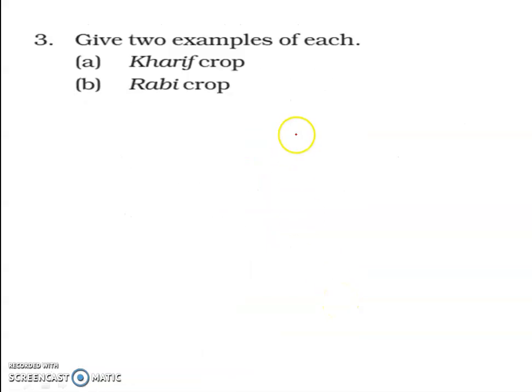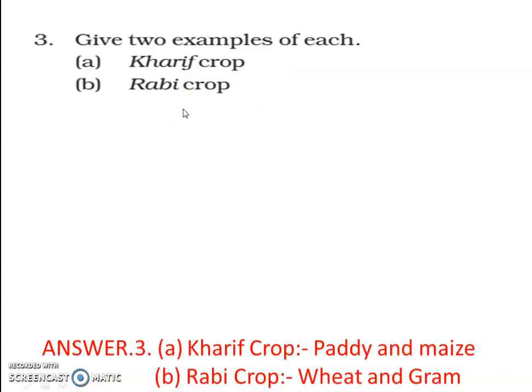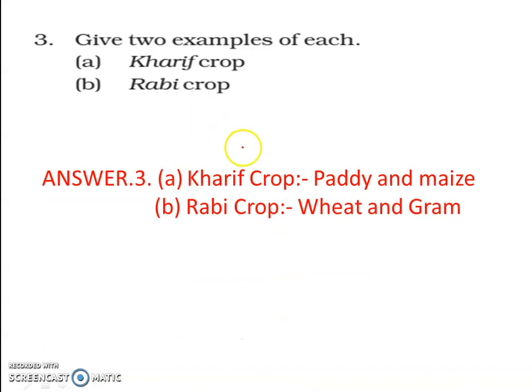Now the question number 3, give 2 examples of each. First one is Kharif crop and second one is Rabi. You have to write the 2 examples, paddy and maize with Kharif and wheat and grams with Rabi. So this is question number 3 along with its answer.